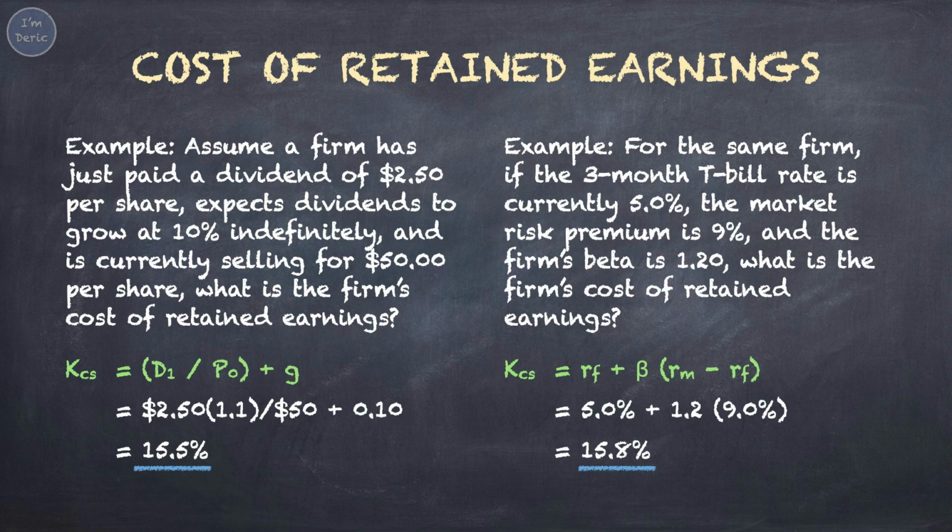Based on the constant growth model, the cost of retained earnings is 15.5%. But based on CAPM, the cost of retained earnings is 15.8%, which is slightly higher. So these two examples indicate that our estimate of the cost of retained earnings is somewhere between 15.5% and 15.8%. At this point, we could either choose one of the estimates or average the two. Using some managerial judgment and preferring to stick to the high side, we will use 15.8% as our final estimate of the cost of retained earnings.